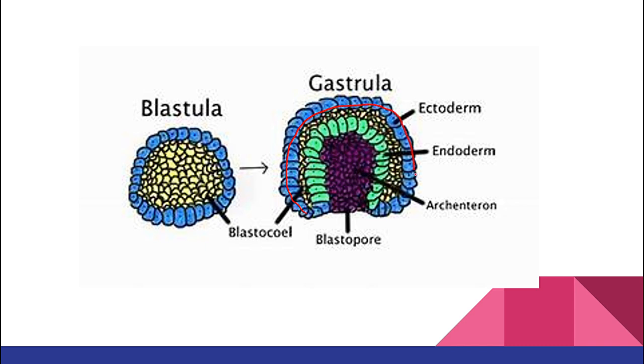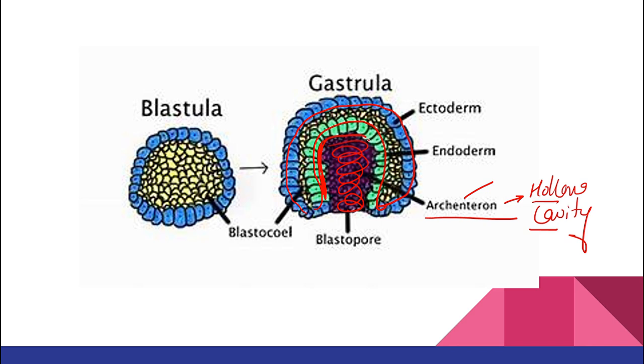This blue color one is your ectoderm, and the endoderm is going to invaginate inside in such a way that a cavity is formed. We call this cavity the archenteron. Archenteron is a hollow cavity lined by endodermal cells, right?